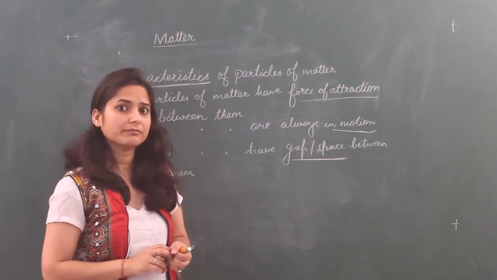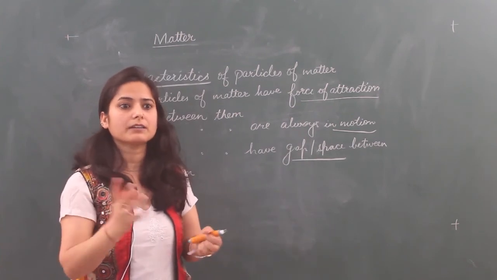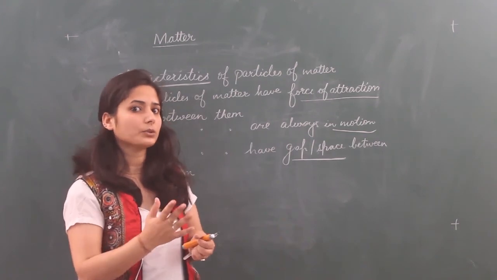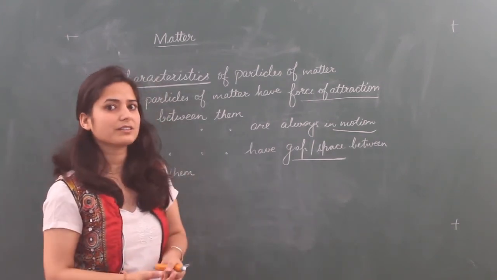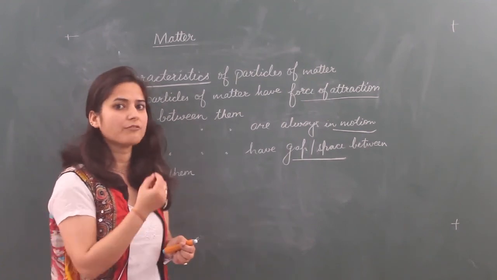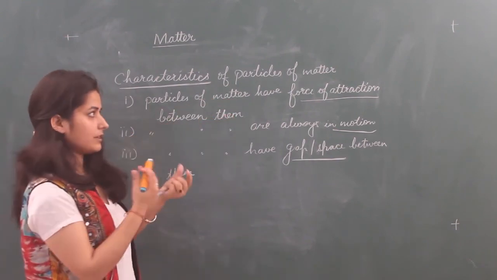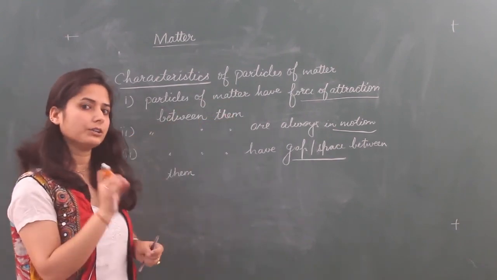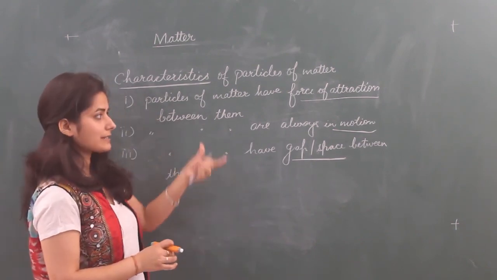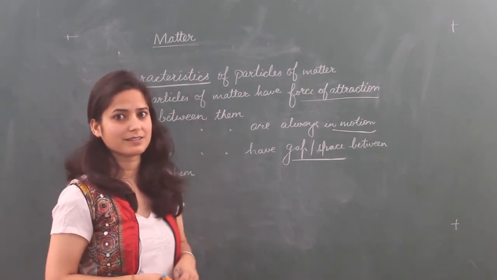How can I say this? Let's see. I can move my hand freely in the air. There are a lot of particles of air, but still I can move my hand. So, by these experiments you see that every substance has particles and particles of matter have force of attraction between them. You will take these examples and do some experiments at your home. Okay, in the next class I will discuss the next characteristic of matter. Thank you and stay safe at home.